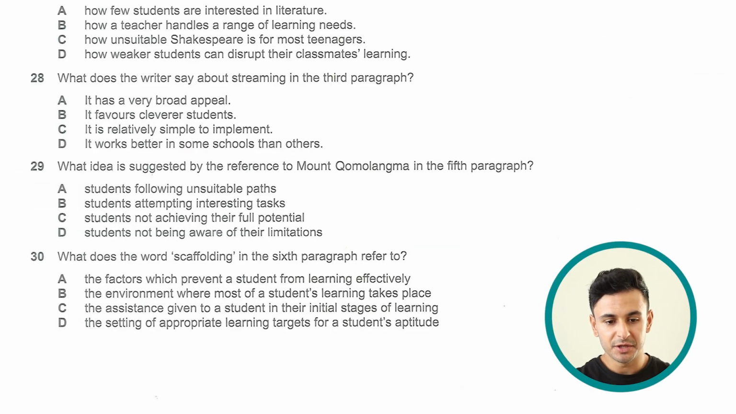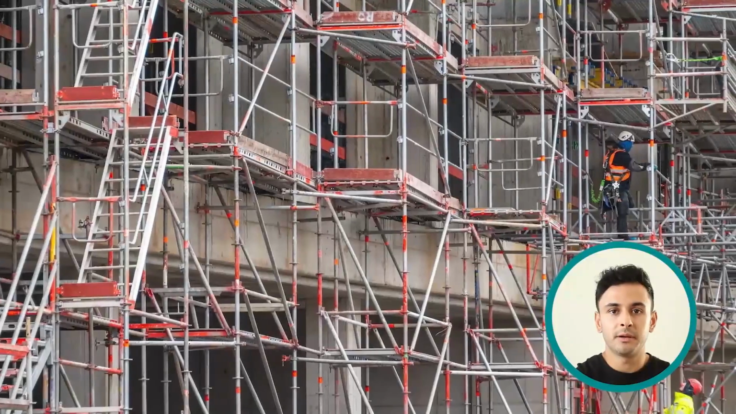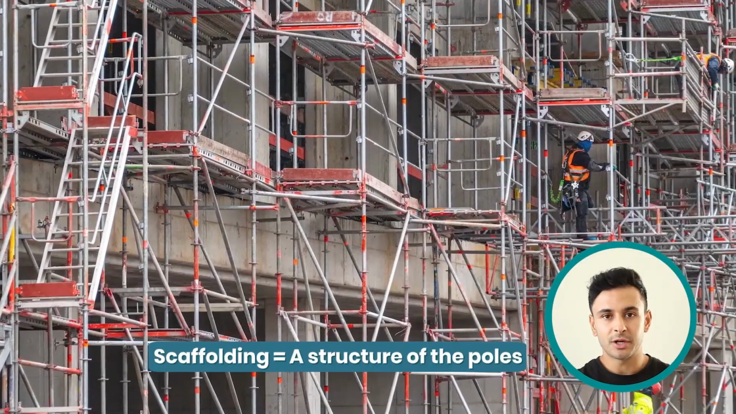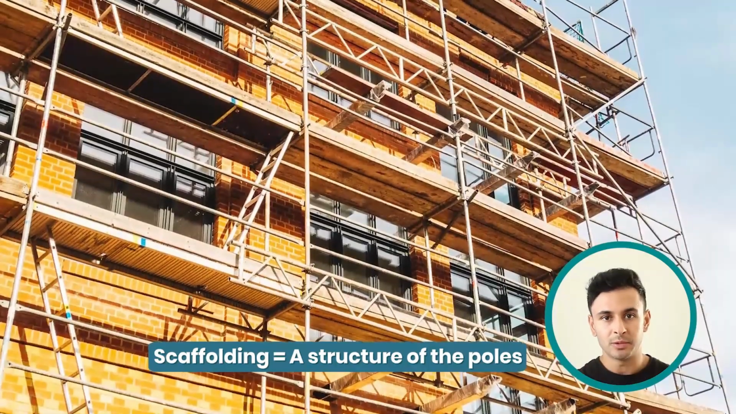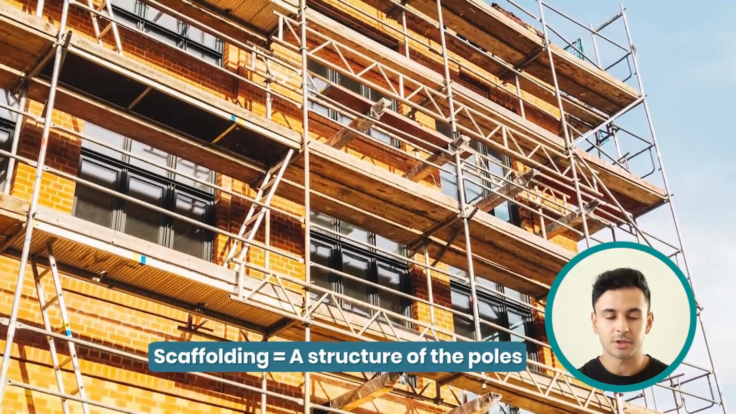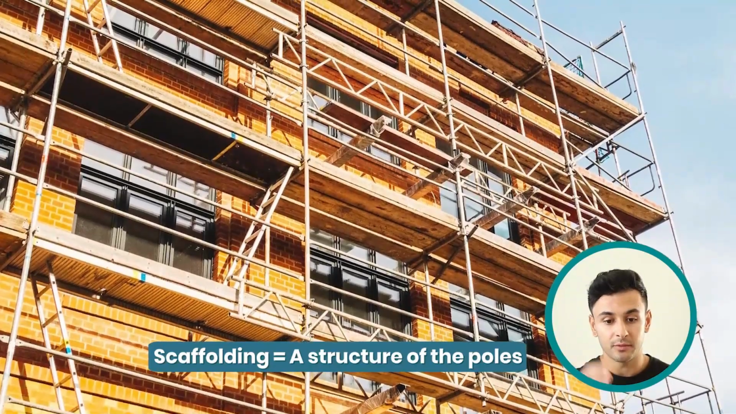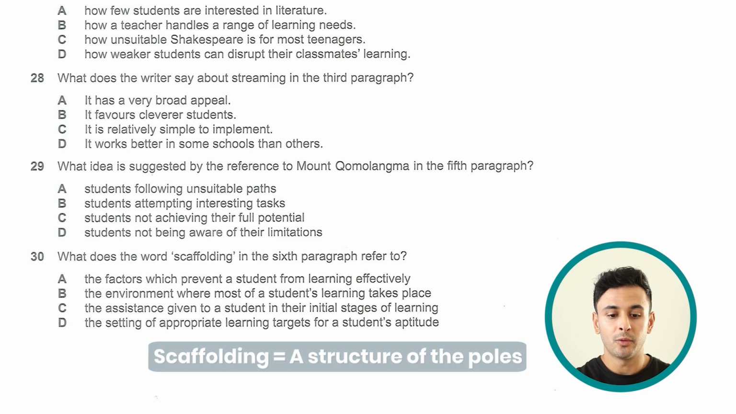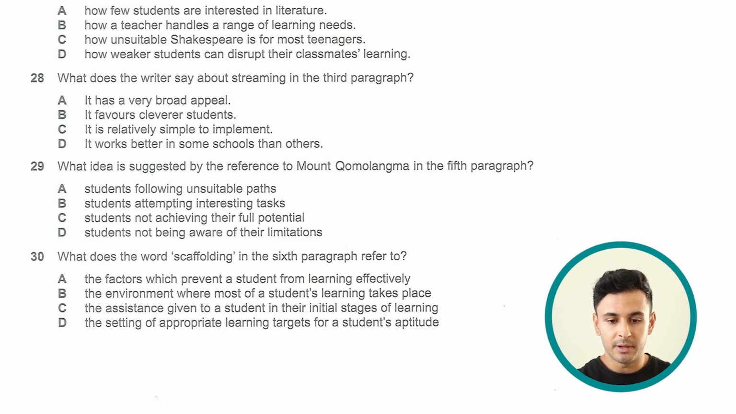Now we move to question number 30. What does the word scaffolding in the 6th paragraph refer to? If you're not familiar with the word scaffolding, it's actually if there is some construction work in a building, usually you see on the streets. Scaffolding is the structures of the poles or the boards that are installed so that the construction workers can actually stand on those. And then usually they allow a passage underneath for people who are passing by or walking on the pavement.